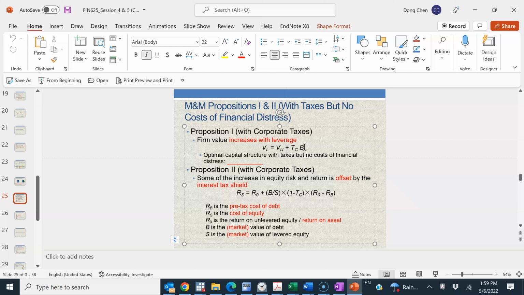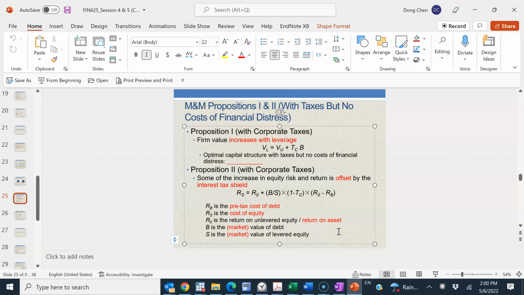So the rise of the firm value actually goes to the shareholders, because the debt holders don't enjoy it. And the reason why we have the increase of the firm value after the issuance of the debt is because interest payment is tax deductible, right? So when the firm pays interest, it can save taxes, and that saving goes to the shareholders rather than to the creditors, right? So that's basically the fundamental idea behind this. Eventually, the total firm value will go up by this tax shield, right? This is called the tax shield of debt, TC times B.